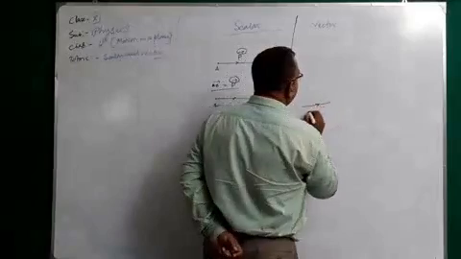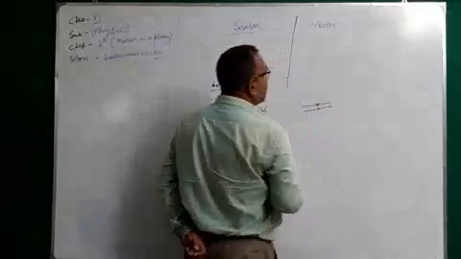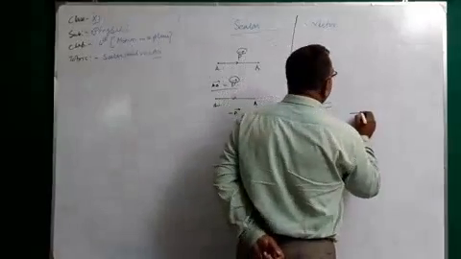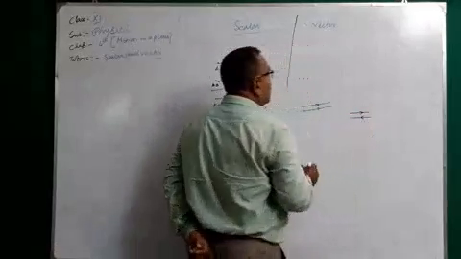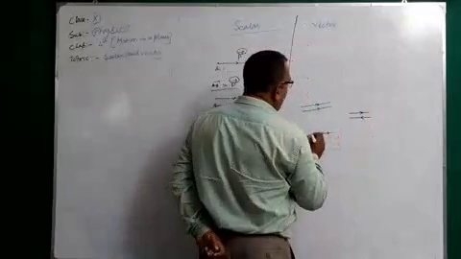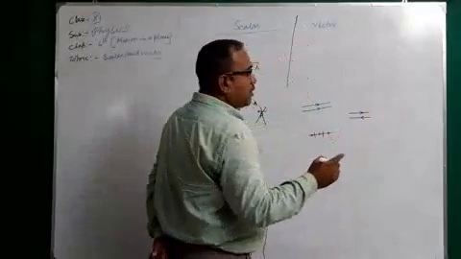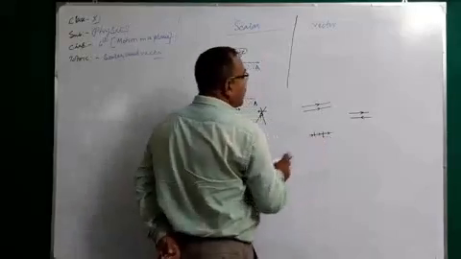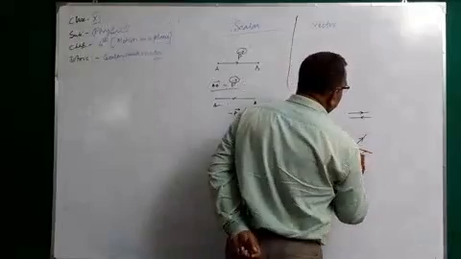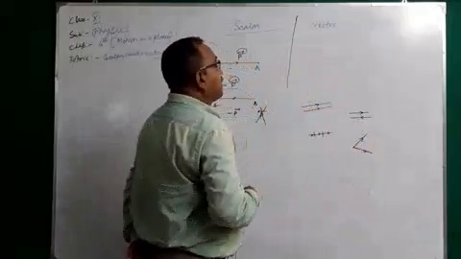So many vectors are there. If those are parallel, that is the parallel vector. If those are in opposite directions, that is the opposite vector. If those are in the same line, that is the collinear vector. If those are in the same plane, that is the coplanar vector.